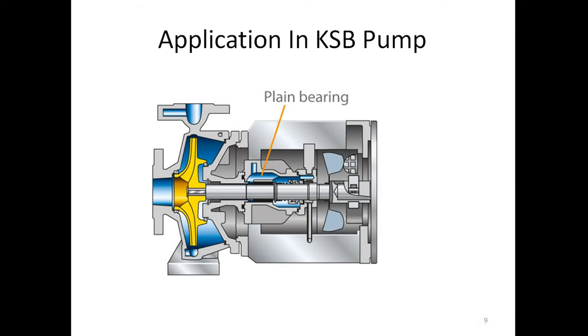This is one application of a plain bearing, used in a KSB pump as shown in the figure. A spindle or shaft is there, and to support this shaft a plain bearing is used, because here no rolling element is required. So a simple bush or plain bearing is used in the case of a KSB pump.